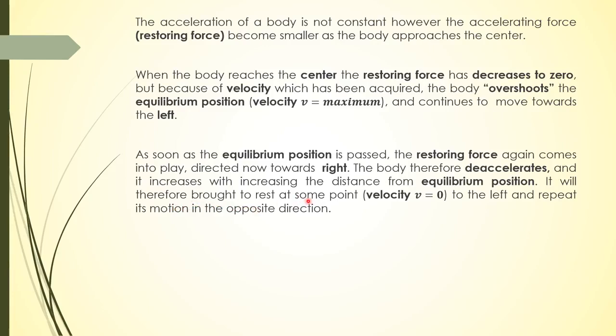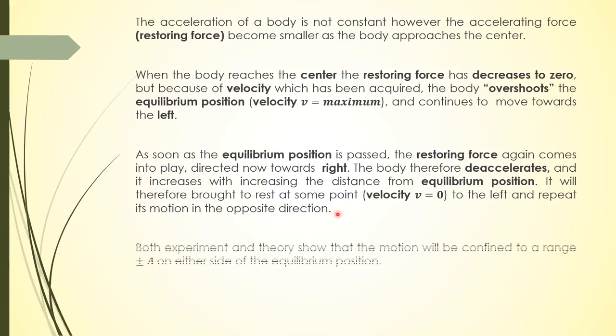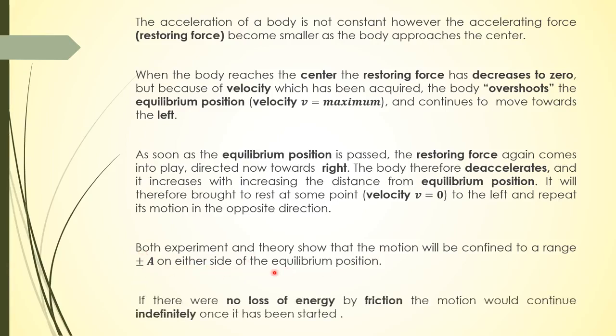We call that point the extreme position, where the velocity is 0 to the left, and it repeats its motion in the opposite direction. So both experiment and theory show that motion will be confined to a range plus a and minus a, which is plus minus a on either side of the equilibrium position. If there is no loss of energy by friction, the motion would continue indefinitely once it has been started.